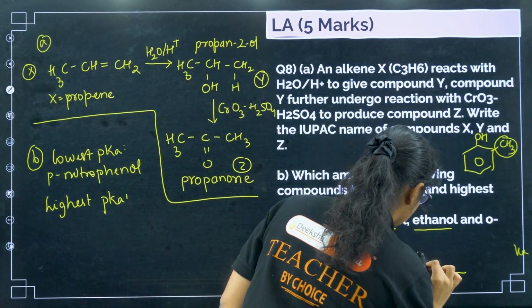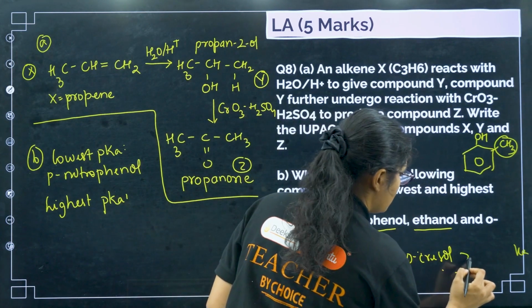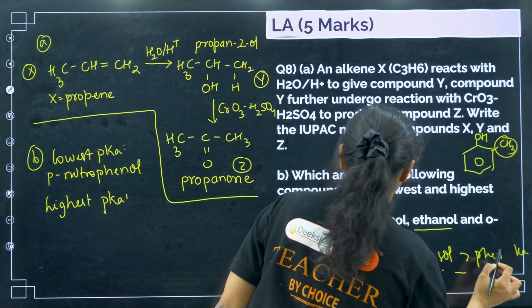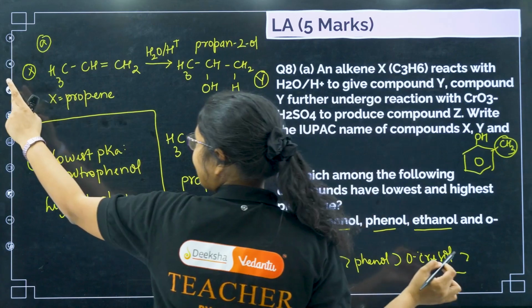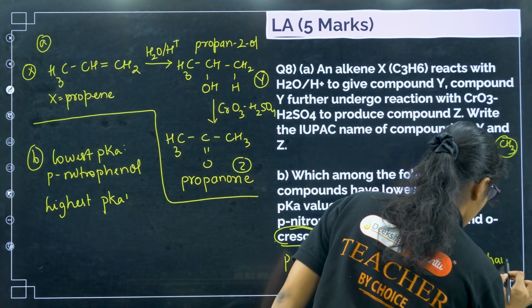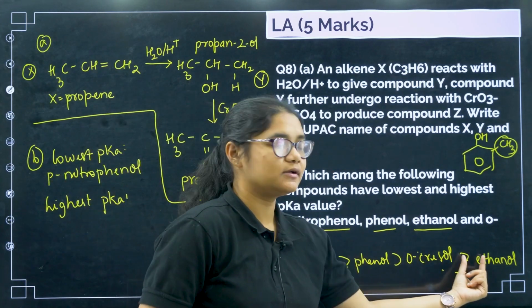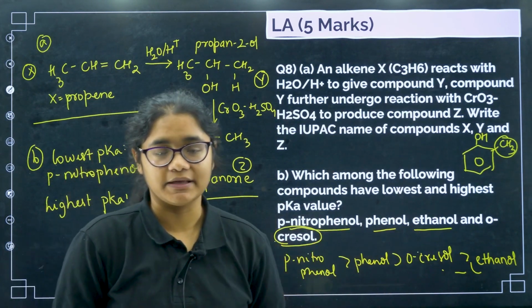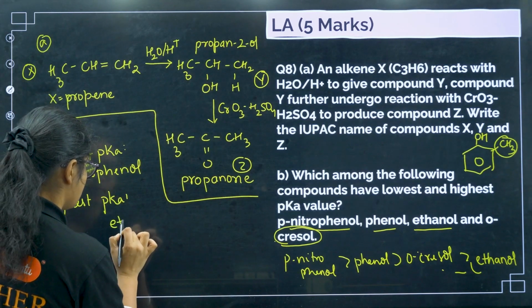Then I have orthocresol, where I have an electron donating group, and then I have ethanol. What will happen? Ethanol, because it is least acidic, its pKa value will be highest. So highest pKa value will be for ethanol.